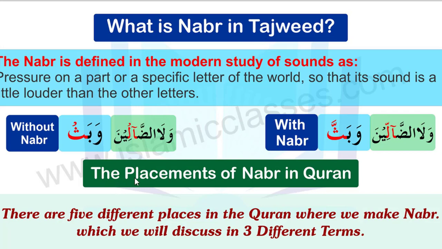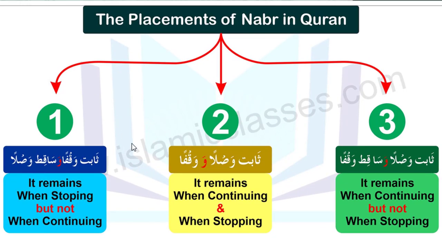So next are the placements of nabr in the Quran. How many places are there in the Quran? There are 5 different places in the Quran where we make nabr, which we will discuss under 3 different terms. So what are those 3 different terms? Look at the next page. Here are those 3 terms, within which, inshallah, we will discuss the 5 places of the Quran where we make nabr.